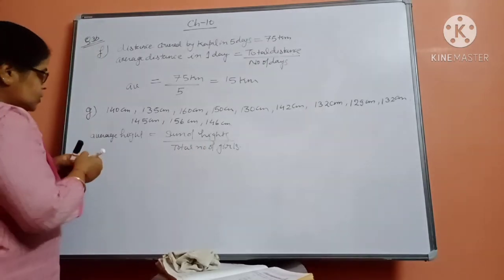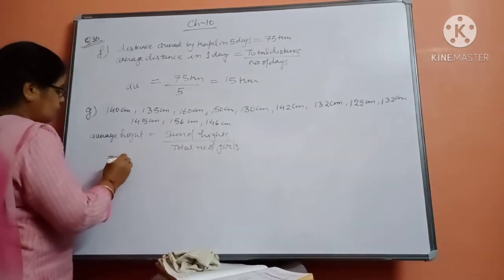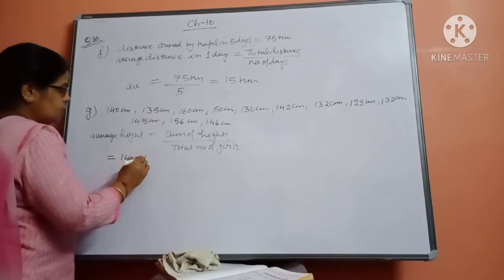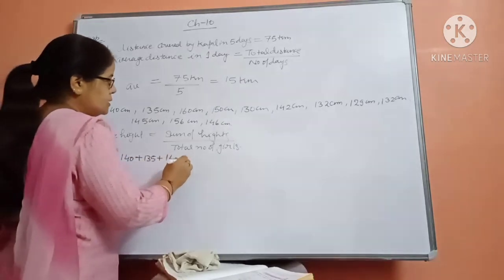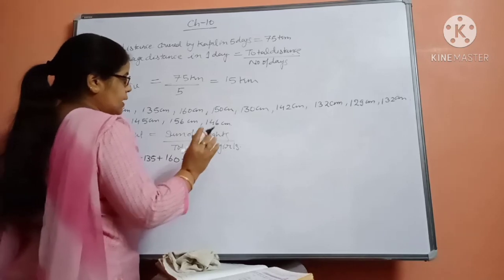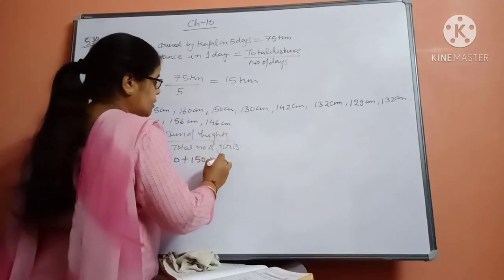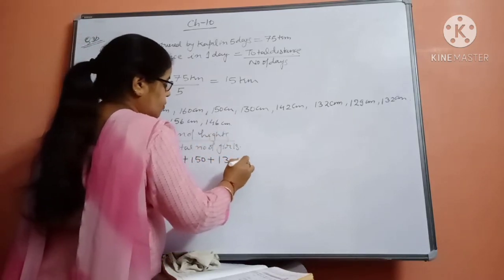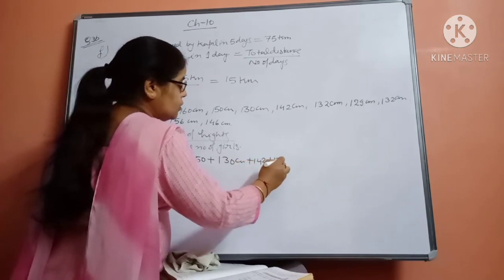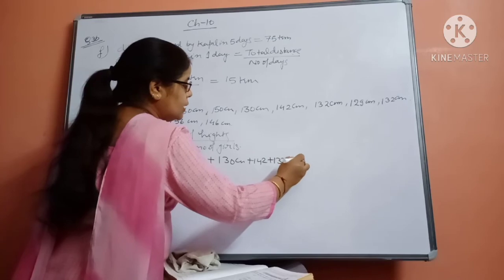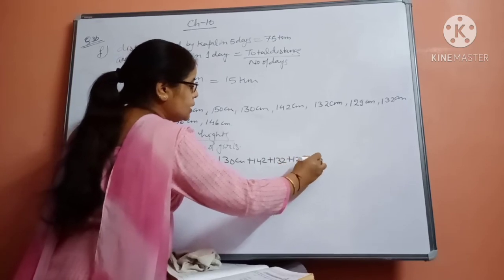Okay, now see that we are writing 140 plus 135 plus 160 plus 150. Whatever answer will come, that will be also in centimeter. Okay, plus 142 plus 132 plus 129 or plus 132.